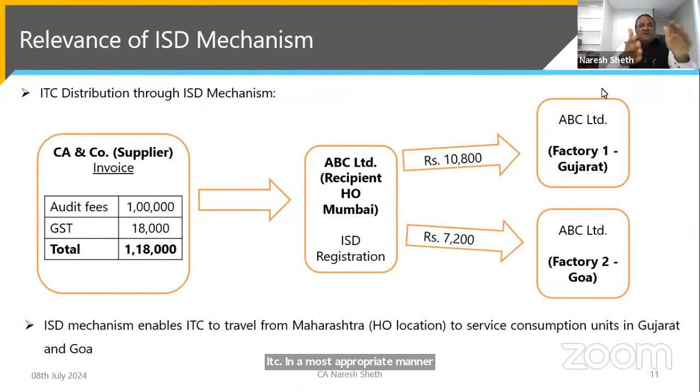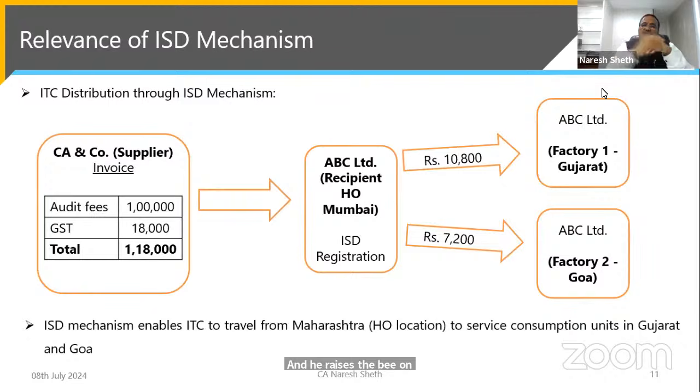I am putting the diagram here. For example, an auditor in Mumbai is providing auditing services to a company based in Mumbai. He raises the bill on Mumbai, and the GST is 18,000 rupees.